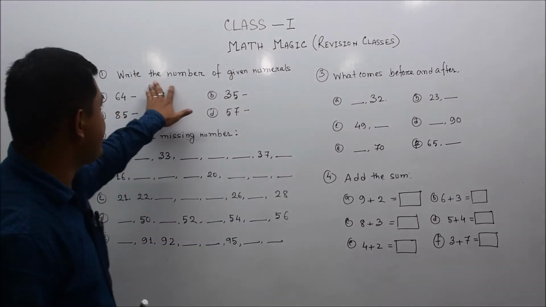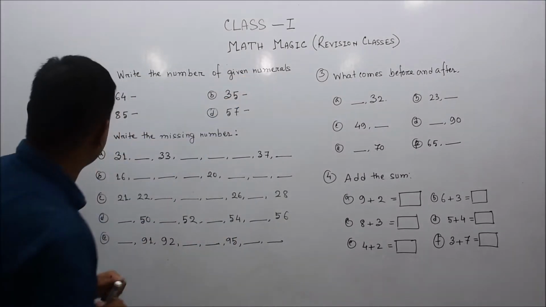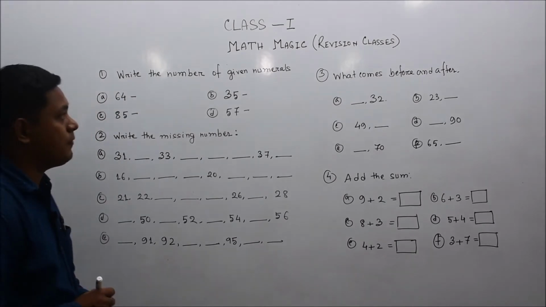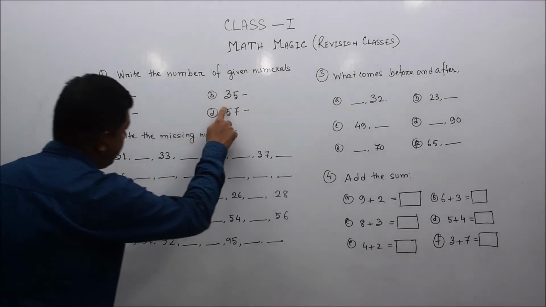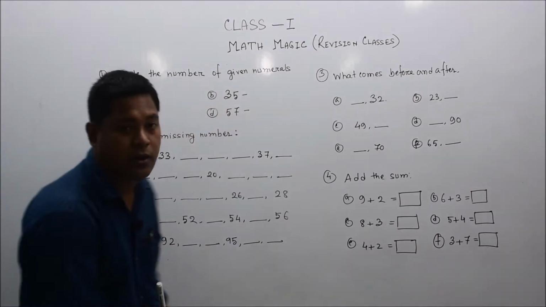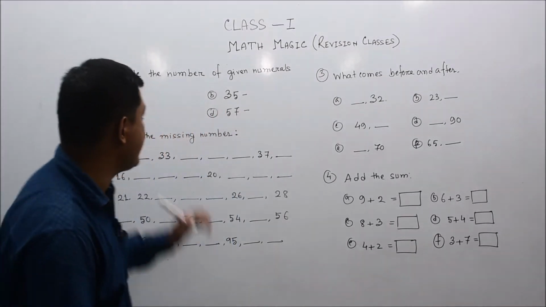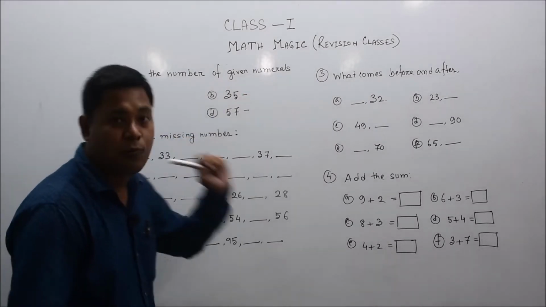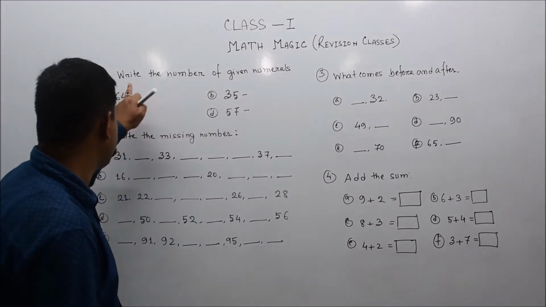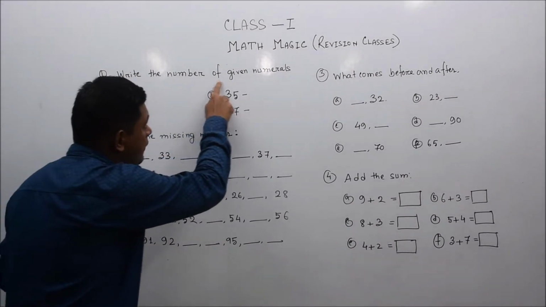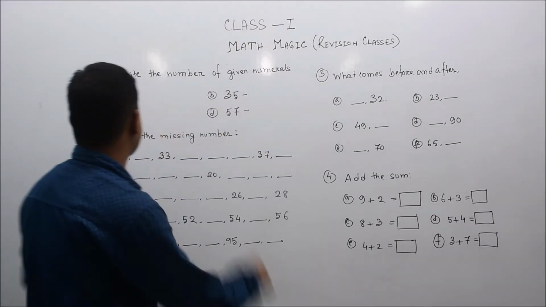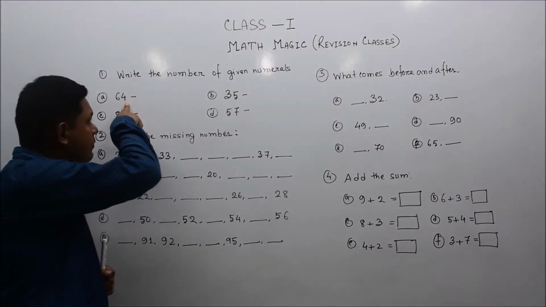So here, write the number names of the given numerals. The first question: write the number names of the given numerals. The numbers 64, 85, 35, 57 are given. All are 2-digit numbers, and you have to write the given numbers in words. What does the question ask? Write the given numerals in words. The numbers are called numerals, isn't it?